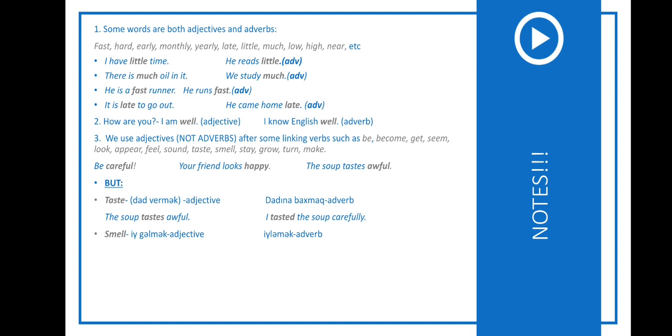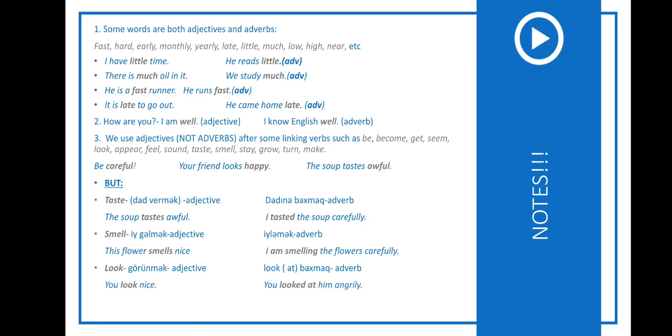Or smell, it has two meanings as well. So smell can be state and action verbs. This flower smells nice, not nicely. I am smelling the flowers carefully. Here we say carefully. Look. As a state verb, it means görünmek. As an action verb, look at, bakmak. You look nice, not nicely. You looked at him angrily. So here, look has the meaning of an action verb. So we use an adverb.